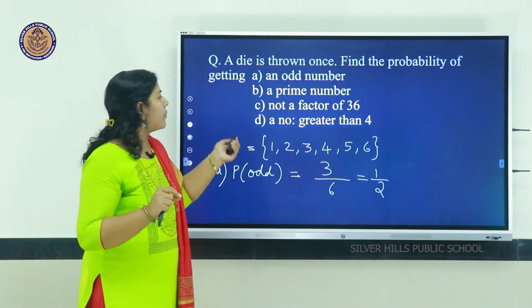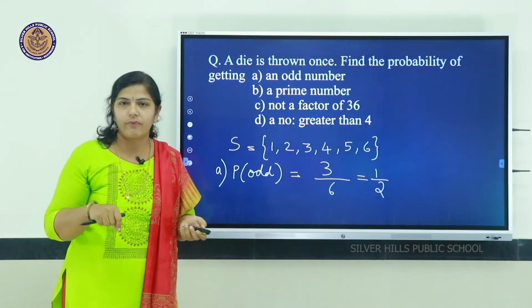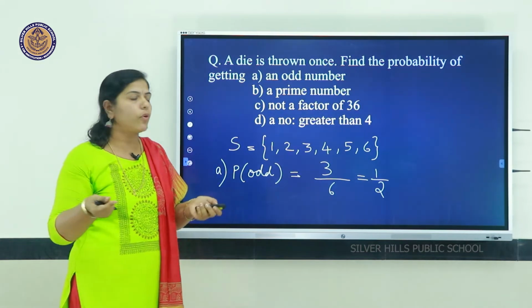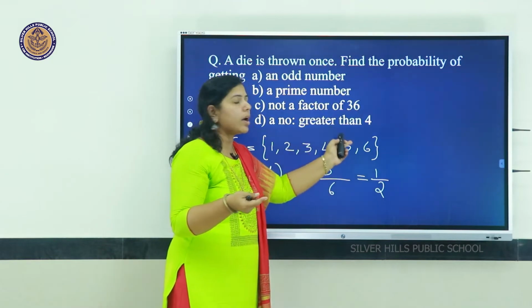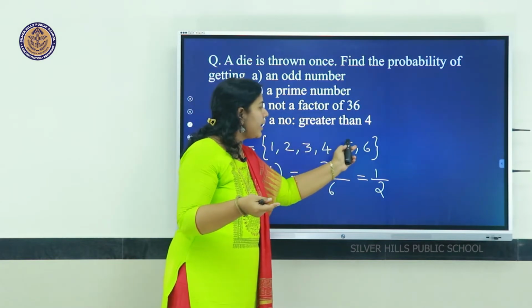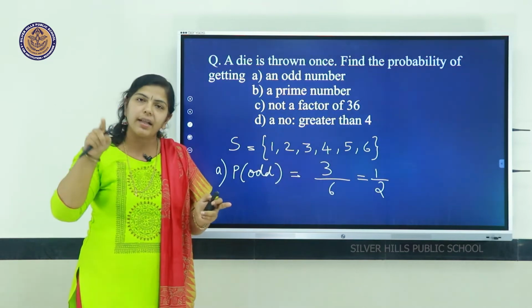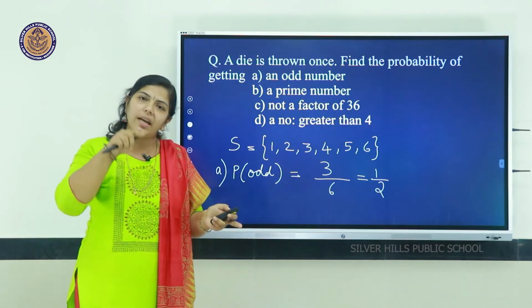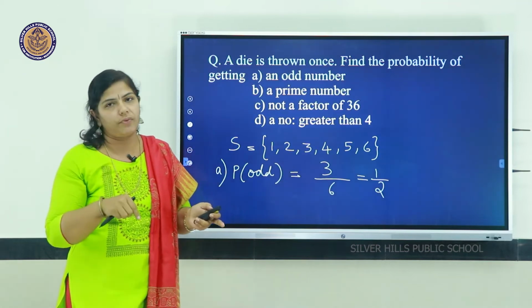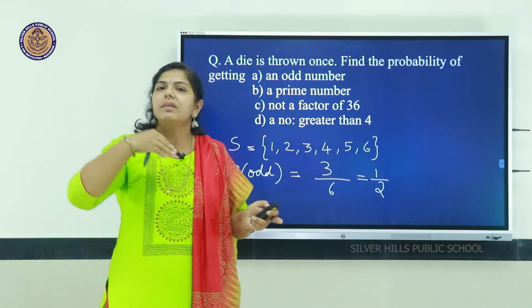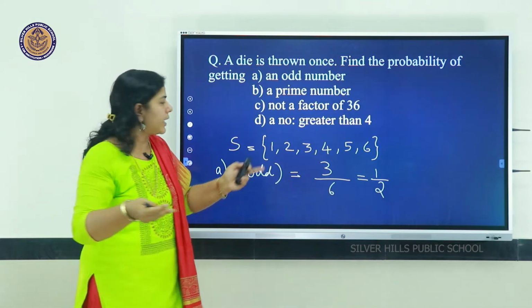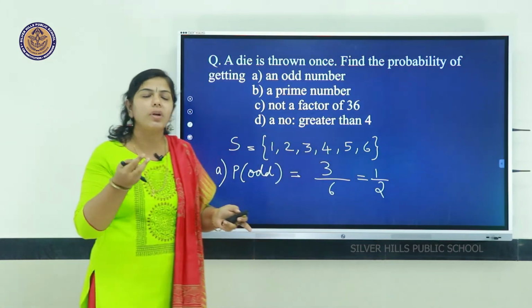Now, the last one, probability of a number greater than 4. Greater than 4 means after 4, how many numbers? That is 5, 6. There are only 2 numbers which are greater than 4. Greater than 4 means do not take 4. If it were greater than or equal to, we would have to take 4, but only greater than 4 means numbers which are more than 4, that is only 5, 6, that is 2 numbers.